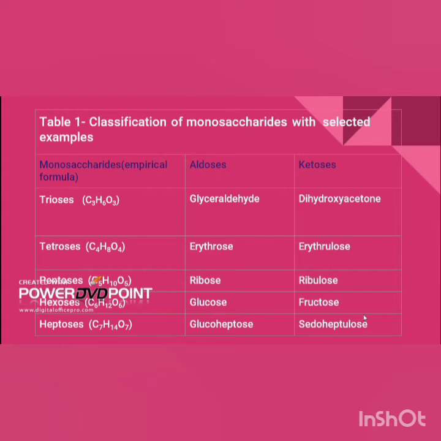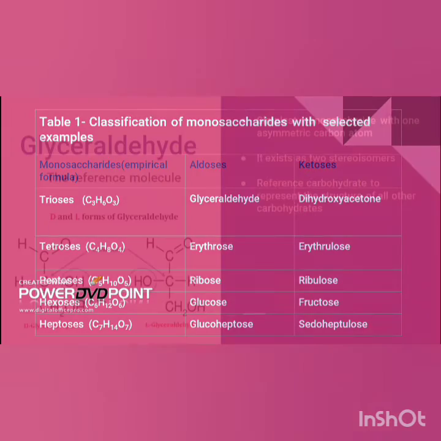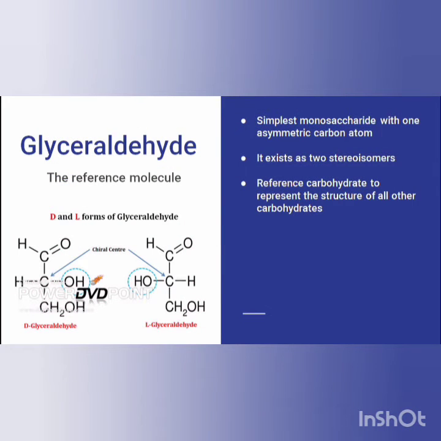Now coming to glyceraldehyde, the reference molecule. It is the simplest monosaccharide with one asymmetric carbon atom or chiral center. So what is a chiral carbon or chiral center? It is the carbon atom which is attached to 4 different groups of atoms, or simply atoms.